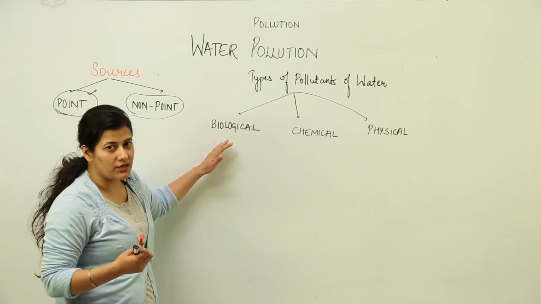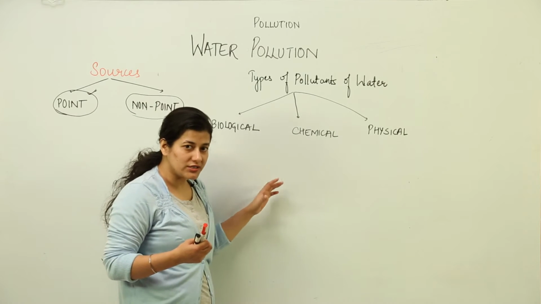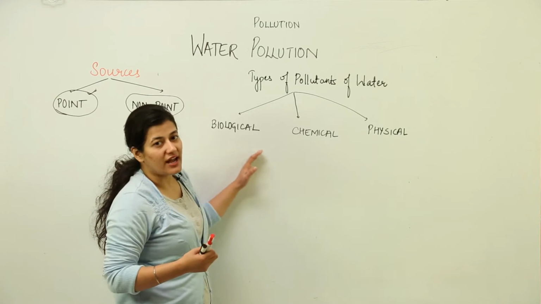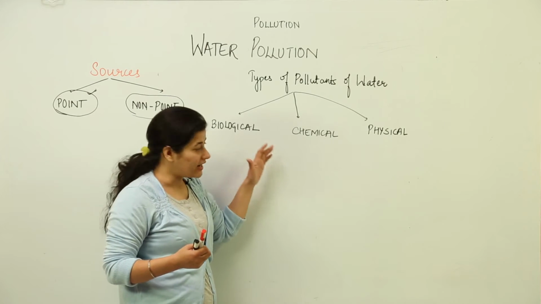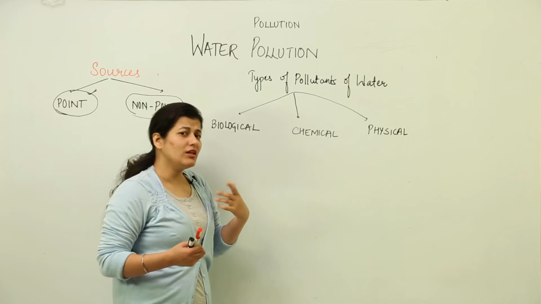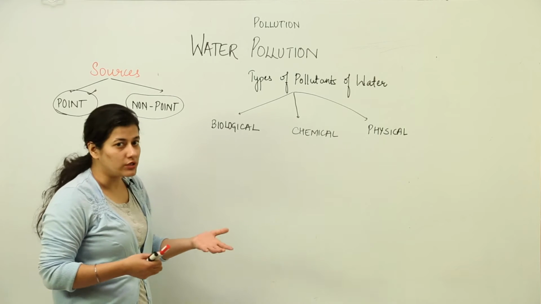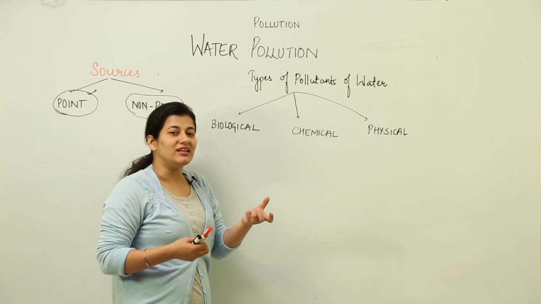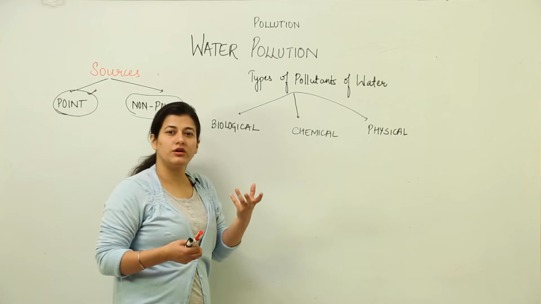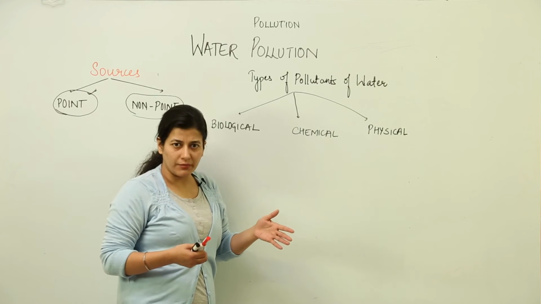Supposedly a water body has an X amount of bacteria which are required for the ecological sustenance of that particular water body, and by some means that bacteria number is getting increased. That means you are changing the living components of the water body. For example, if it has a few pathogens, then also the water body is polluted. You cannot consume water that has a lot of biological pollutants. For instance, if it has viruses, pathogens, and bacteria, it will lead to communicable diseases.